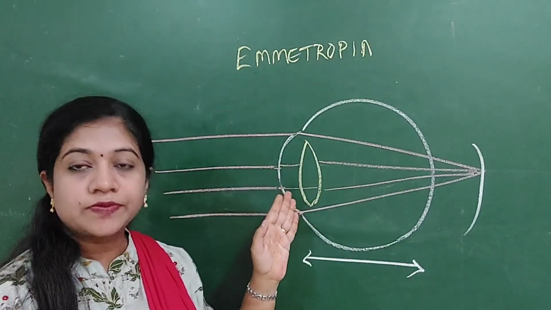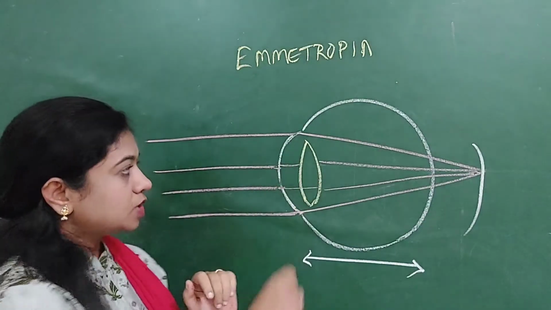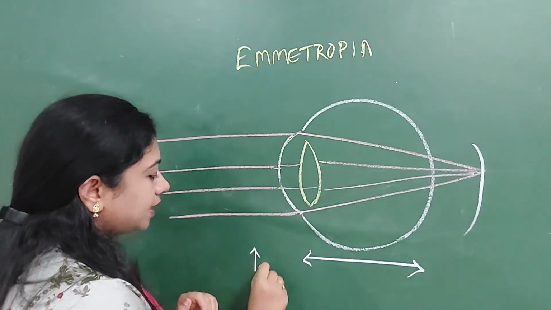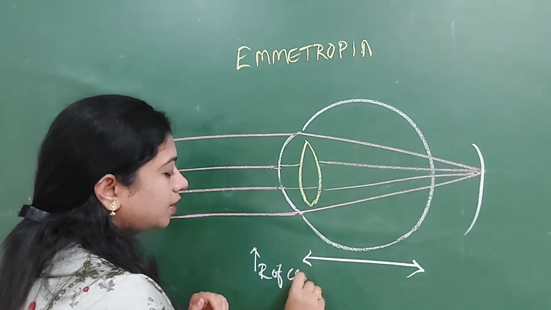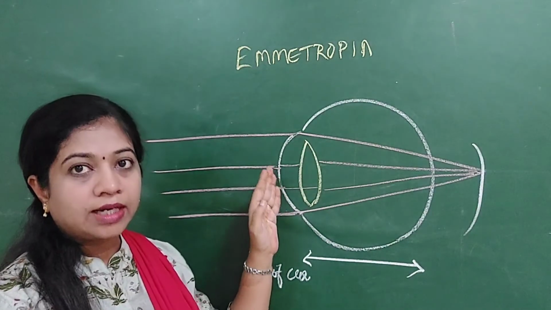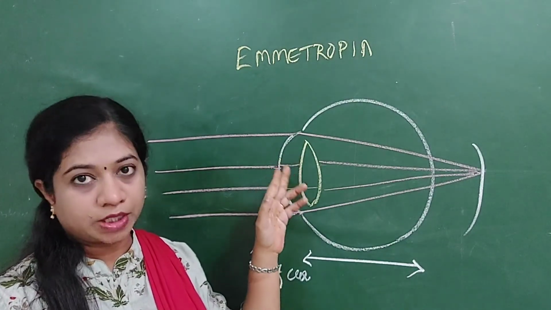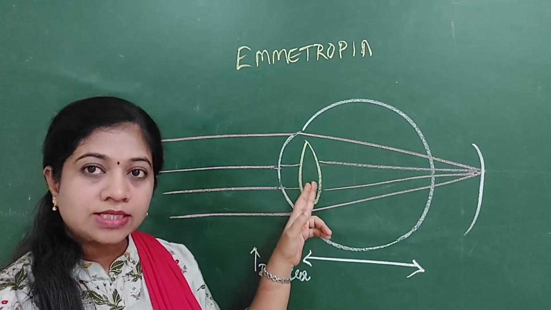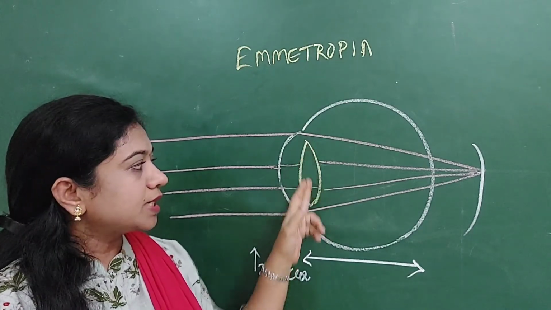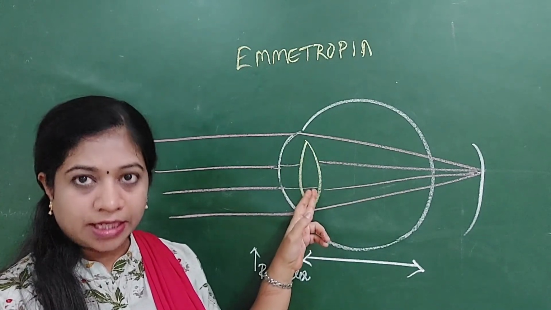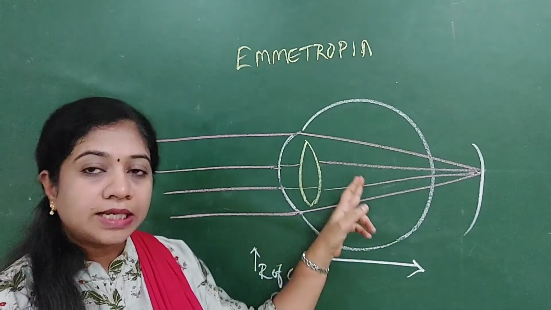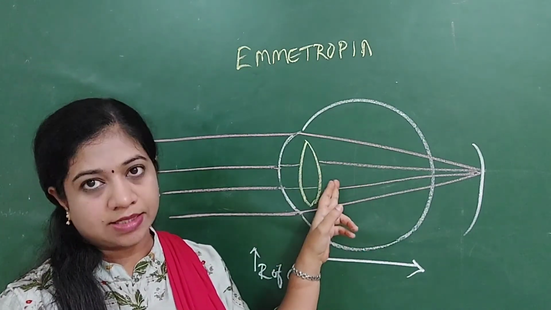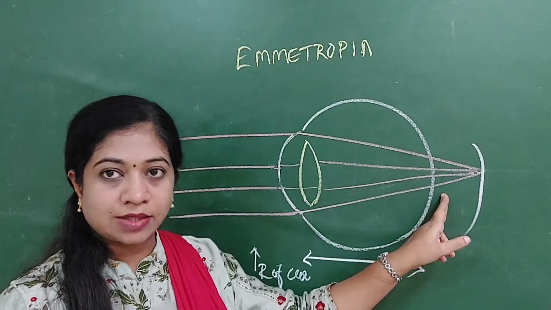The cornea will increase its radius of curvature so that it becomes a little flatter and decreases the refracting power of the cornea, so the rays of light can be focused on the retina. Similar changes will happen in the lens, that is, there is an increase in the radius of curvature of the lens also, thereby decreasing the refracting power of the lens and placing these rays onto the retina.